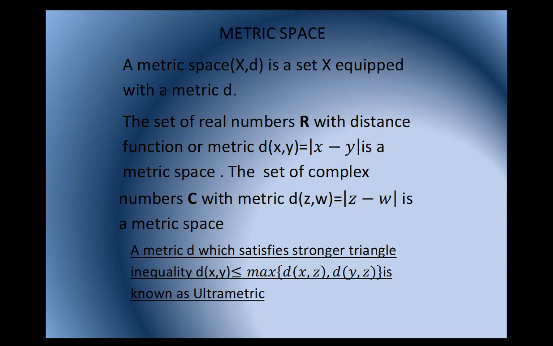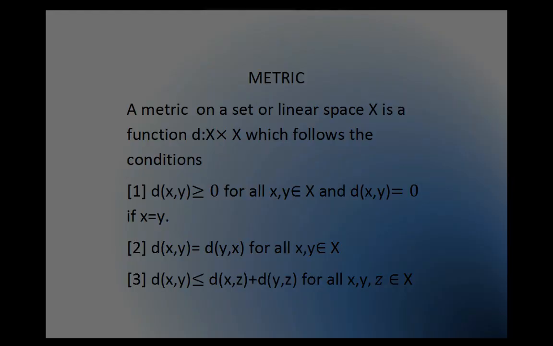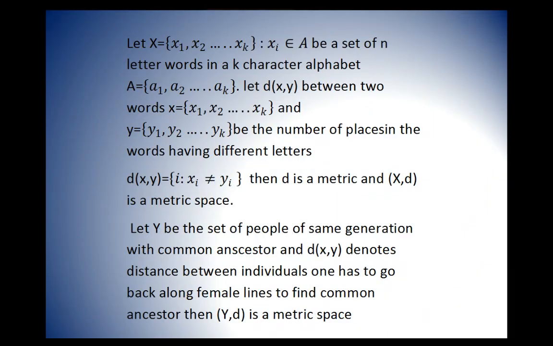A metric d which satisfies a stronger triangle inequality, that is d(x,y) is less than or equal to the maximum of d(x,z) or d(y,z), is known as an ultrametric. Later we will show an example of an ultrametric. Now there are many examples of metric spaces. Now certain examples of metric space.